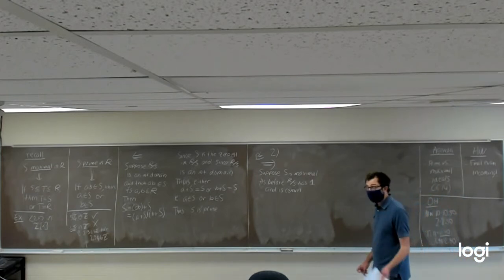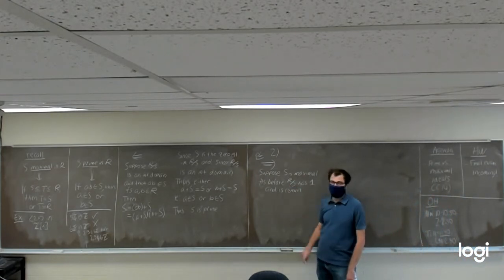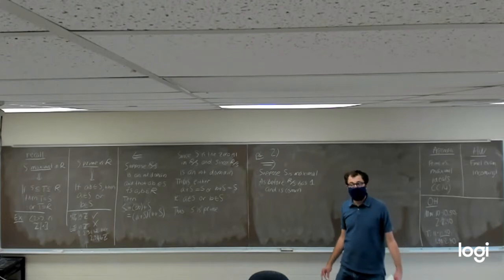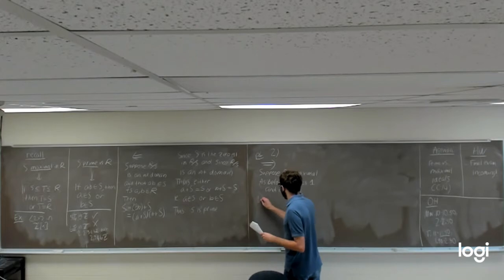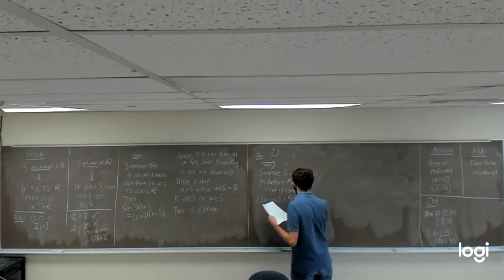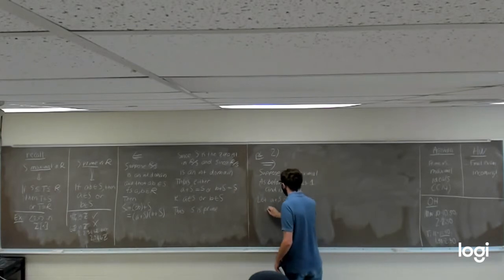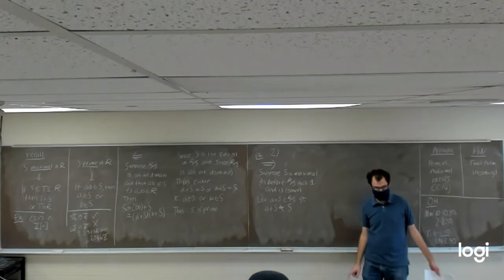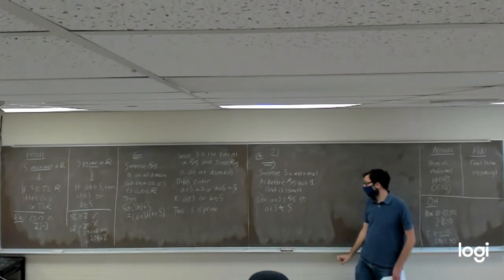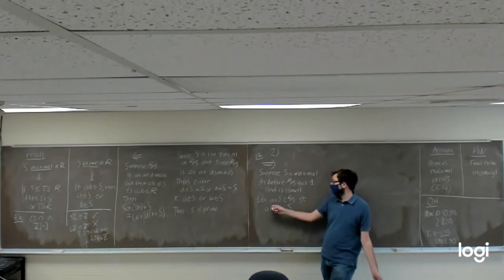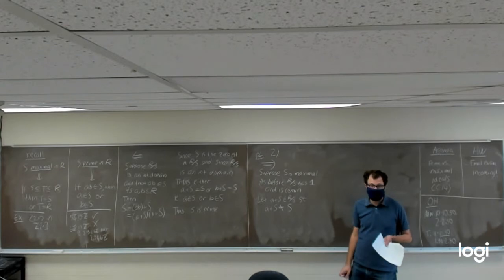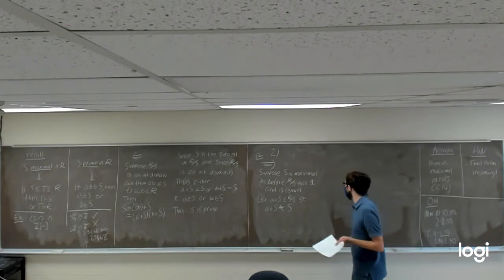The only thing left is we need to show, given any non-zero element in R mod S, it has to have a multiplicative inverse. So we are going to let A plus S be an element in R mod S such that A plus S is not the zero element. It's not S. And then our goal, the last thing we need to show R mod S is a field, is we need to show that this non-zero element has some multiplicative inverse.